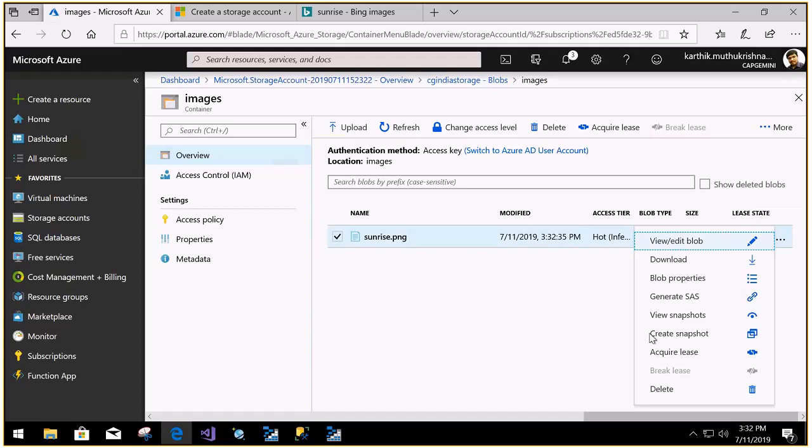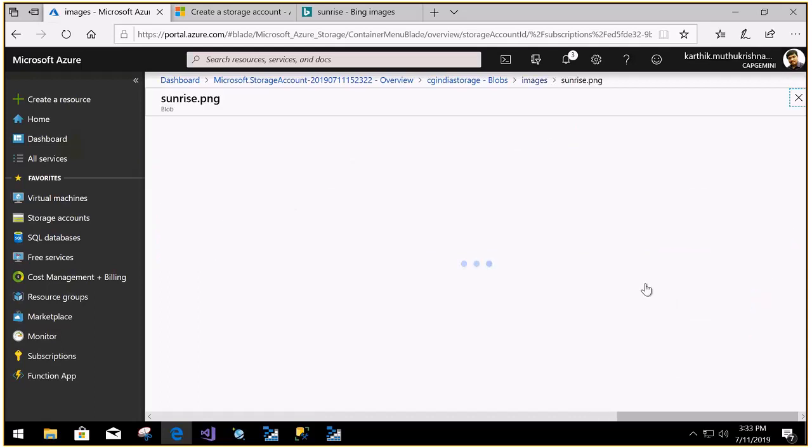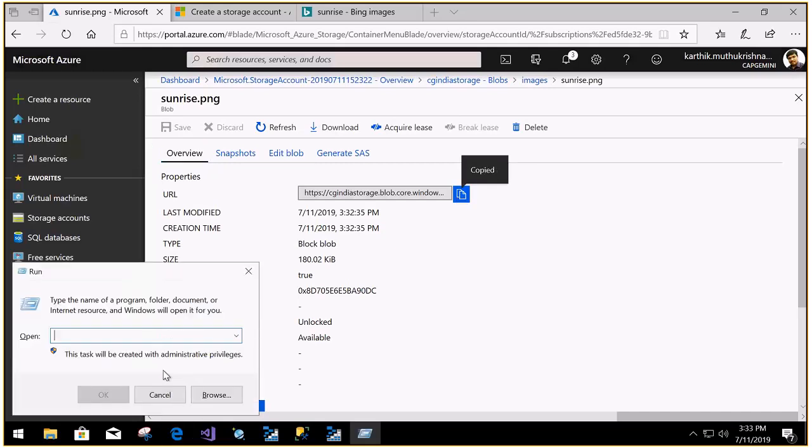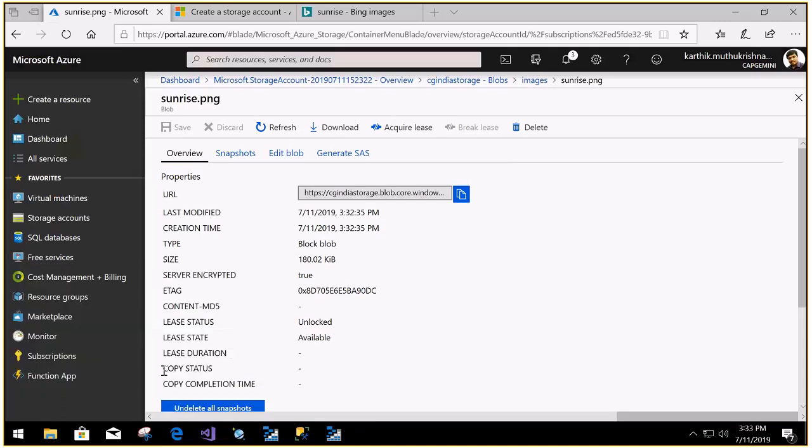You can get these blob properties for each and every resource we are creating. I'm copying this one, and let me open Notepad++. A separate URL has been provided.